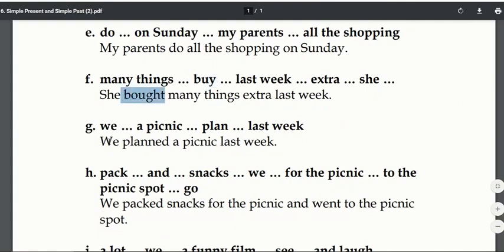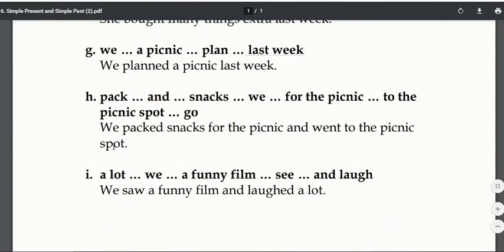Next one, we planned a picnic last week. Now, since it is already saying last week, you will not say that we plan a picnic last week because this has already happened. पिछले हफ्ते, last week. Next, we packed snacks for the picnic and we went to the picnic spot.